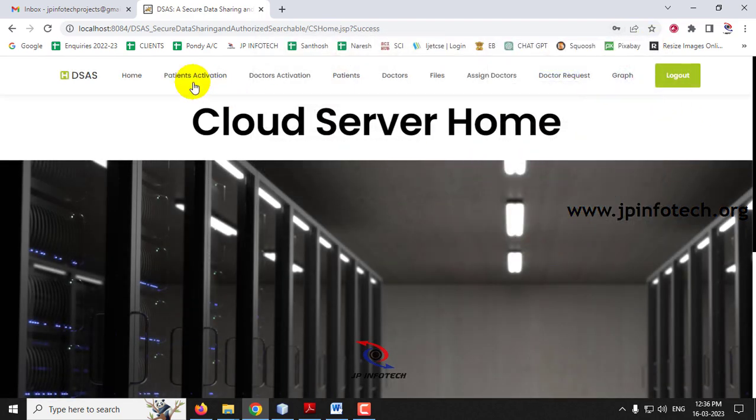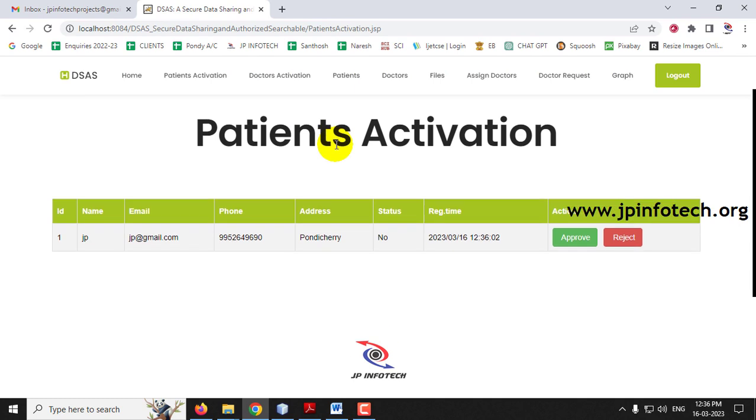In the cloud server part, you can see the patient activation. Earlier I showed you that this table was empty, and now you can see with the ID 1, the name JP, which I registered, with the details of email ID, phone number, address, and everything shown with the registered date and time. The status is now no, which means this patient is not yet activated. Here you can see the action option, approve or reject. Once verified, the cloud server can approve or reject the patient.